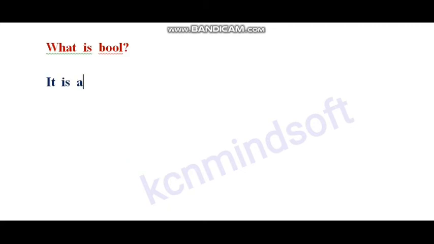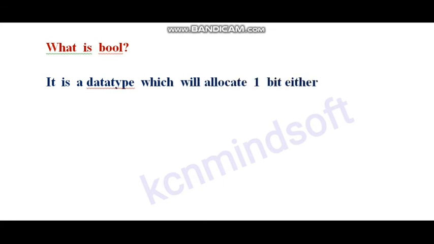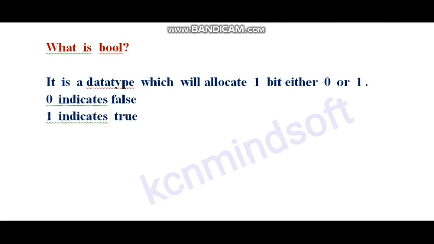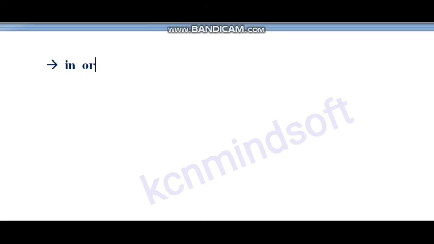What is bool? Bool is a data type which will allocate 1 bit of memory, either 0 or 1. 0 means false, 1 means true. Syntax for bool is bool b equal to true.